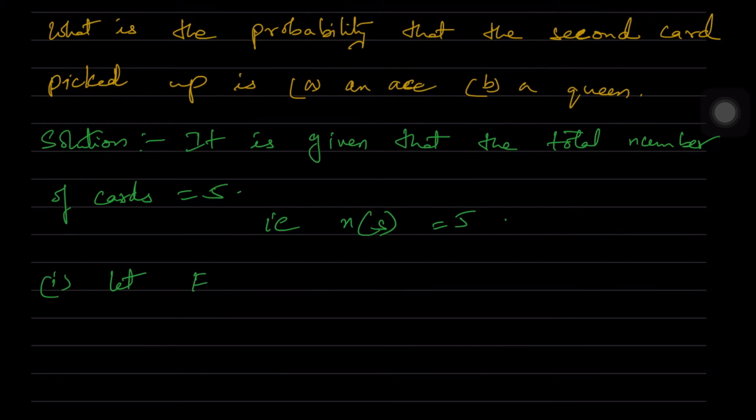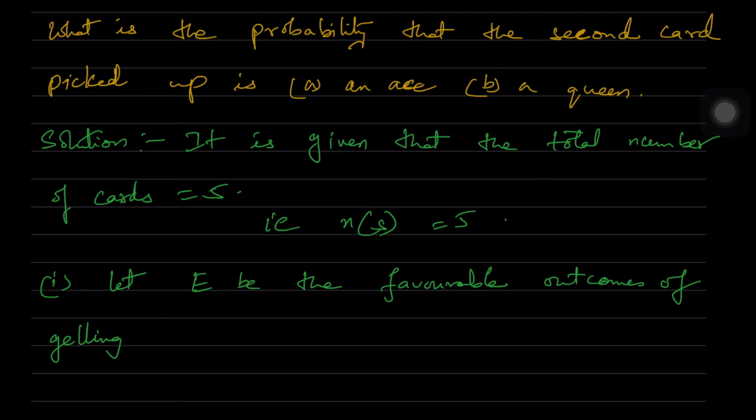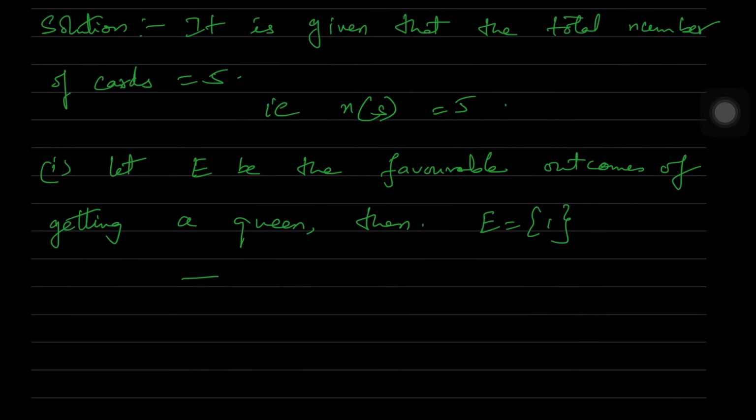So n of S is equal to 5. In the first part, let E be the favorable outcomes of getting a queen. How many queens are there in this? It is nothing but equal to 1. So n of E is equal to 1. Therefore, probability of E is equal to n of E by n of S, which is equal to 1 by 5.